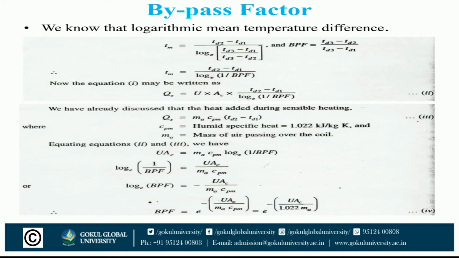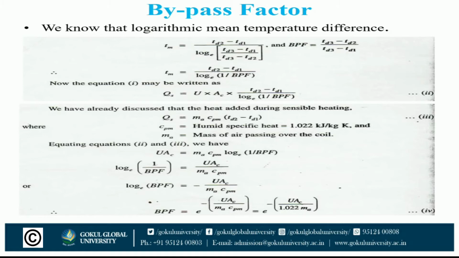Now solve this equation. Tm is equal to (TD2 minus TD1) divided by log 1 upon BPF. We also say Q is equal to UA delta T. Here Qs is equal to U Ac Tm. U is equal to overall heat transfer coefficient, Ac is equal to surface area of coil, and Tm is equal to logarithmic mean temperature.